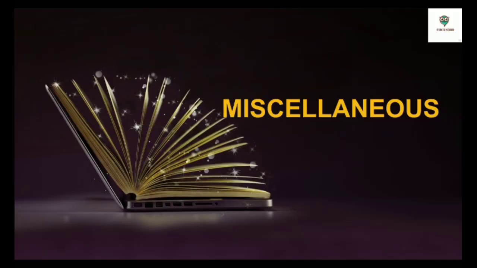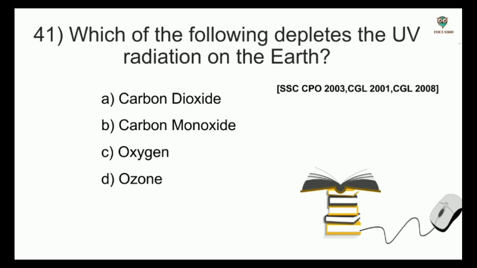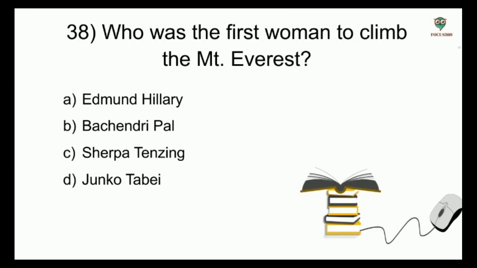Now comes the miscellaneous sections. Which of the following depletes the UV radiation on the Earth? Options: carbon dioxide, carbon monoxide, oxygen, ozone, and the answer is ozone. Next question, who was the first woman to climb the Mount Everest? Options: Edmund Hillary, Bachendri Pal, Sherpa Tenzing, Junko Tabei, and the answer is Junko Tabei.